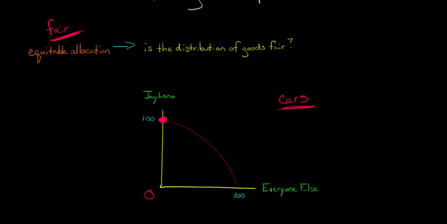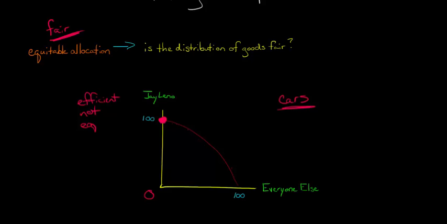And what we mean by that is that we couldn't give everyone else a car without hurting Jay Leno, right? We can't have any situation where Jay Leno still gets 100 cars and then everyone else gets 2 cars or 3 cars or anything. At this point, the best that can happen without screwing over Jay Leno is that everyone else gets 0 cars. So although that's efficient, we would say that that's not equitable, right? So that's efficient, but it's not equitable.